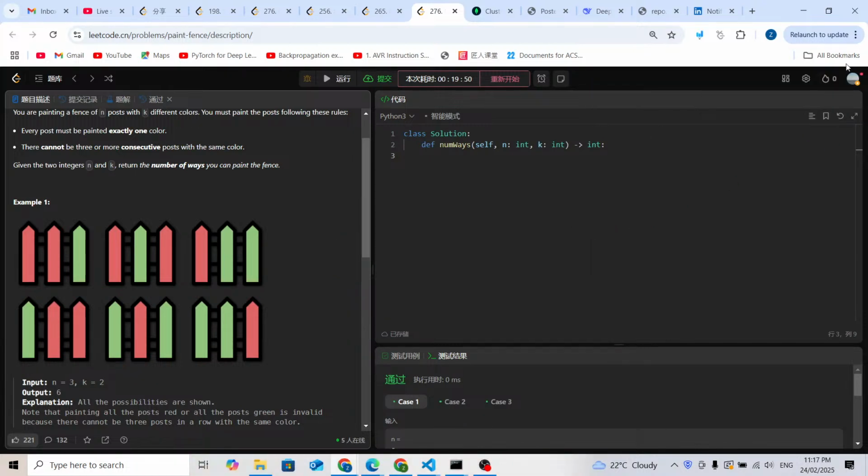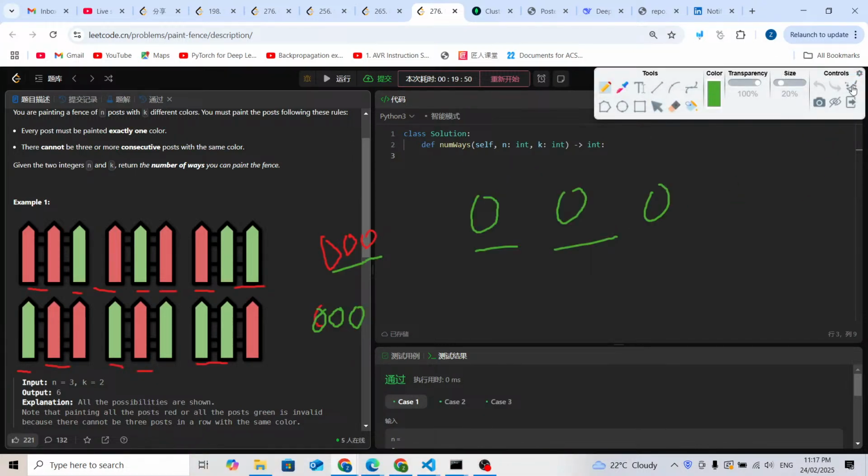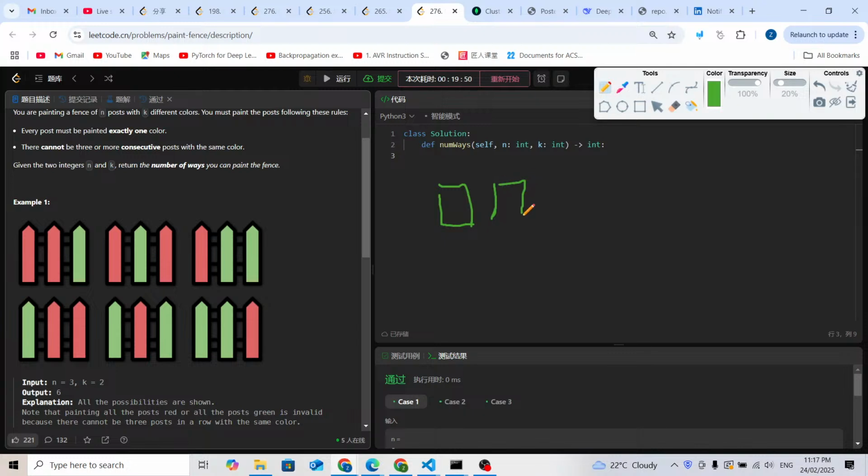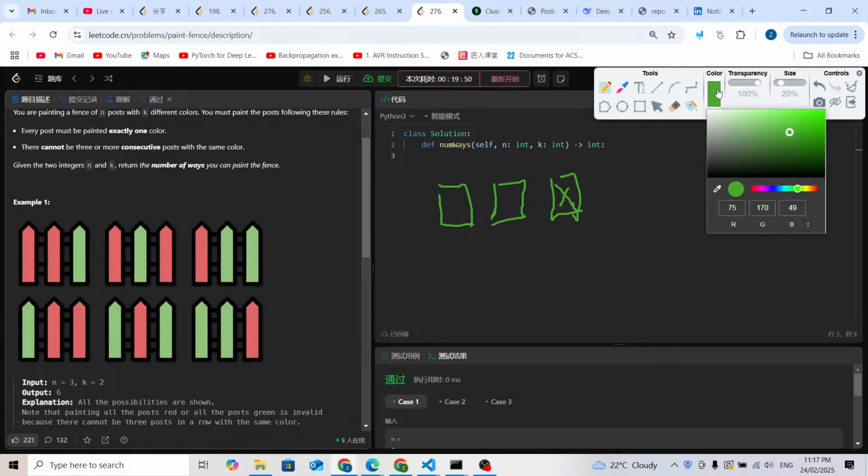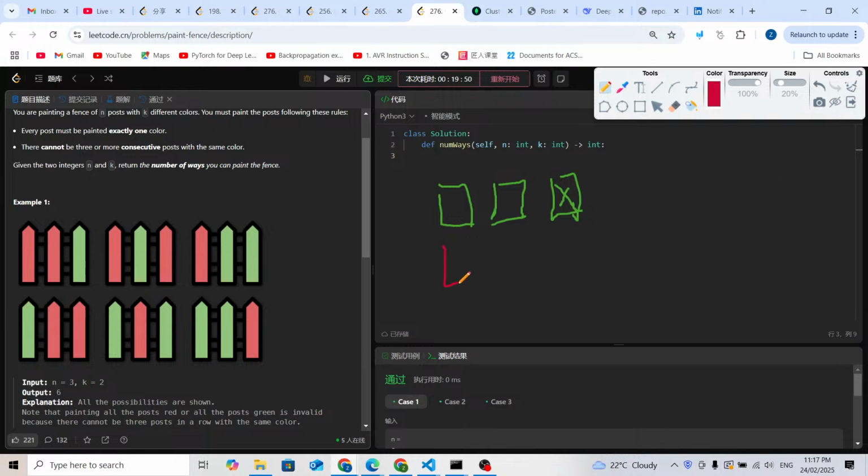The condition is, for example, if we paint the first fence post with blue, and the second with blue, can we paint the third with blue? No, we cannot. Similarly, if we are using red, the first one is red and the second one is red, can we paint the third one with red? No, we cannot.